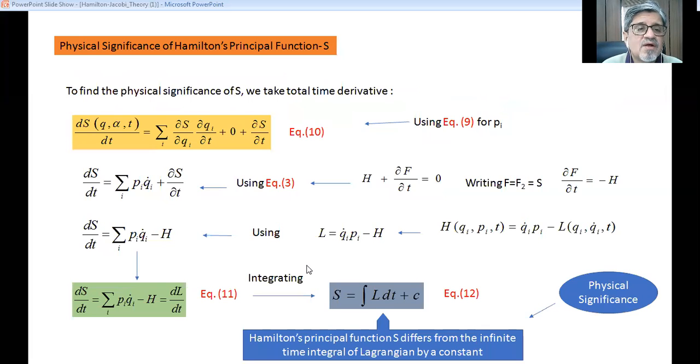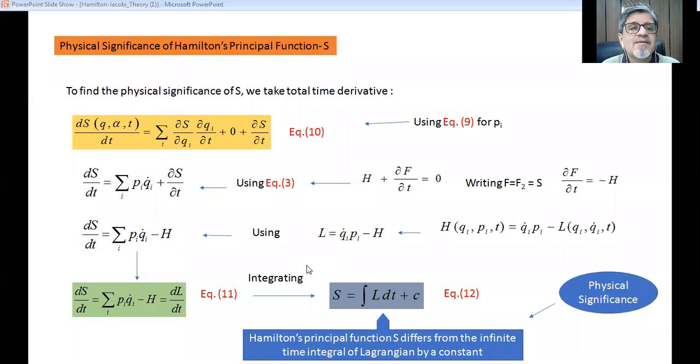Now up till now we have obtained the solution of the Hamilton-Jacobi equation. The Hamilton-Jacobi equation is a partial differential equation, and we have obtained the solution. That solution does not tell us about the physical significance of the Hamilton-Jacobi equation.